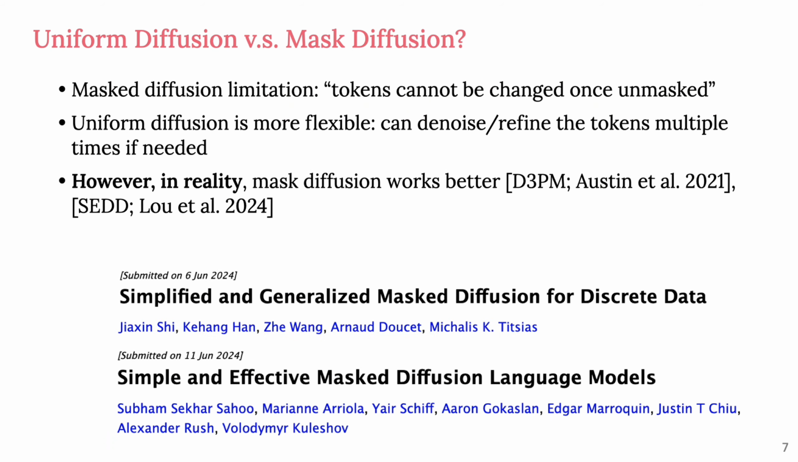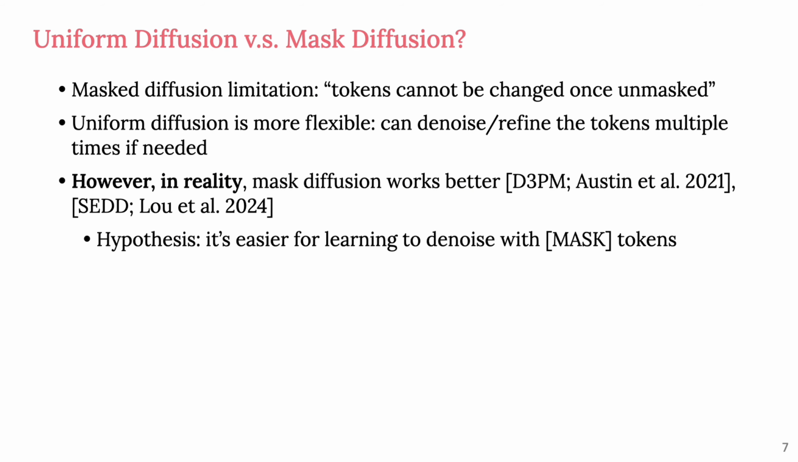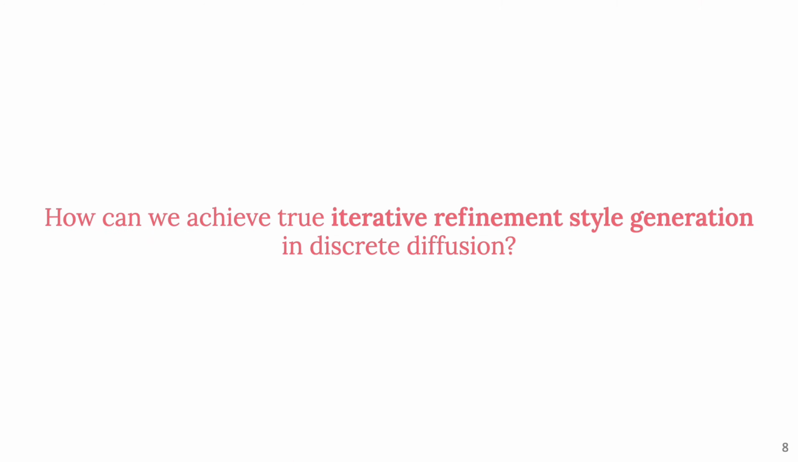However, in practice, mask diffusion consistently outperforms uniform diffusion when both are trained using the same computational resources. This trend is evident from early work such as D3PM to more recent studies like SED, and it has led to most of the latest research in discrete diffusion focusing exclusively on mask diffusion methods. Motivated by these observations, a natural question arises. How can we unleash the true power of iterative refinement in discrete diffusion?